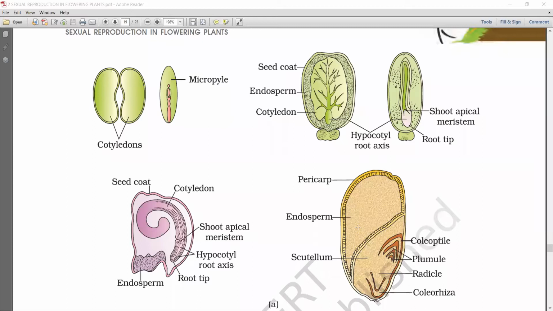Next point: in some seeds like castor, endosperm is the food storing tissue.